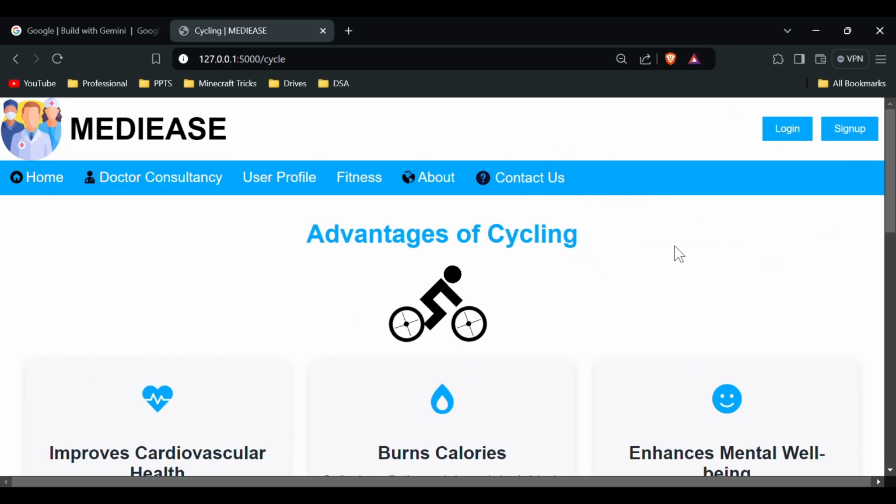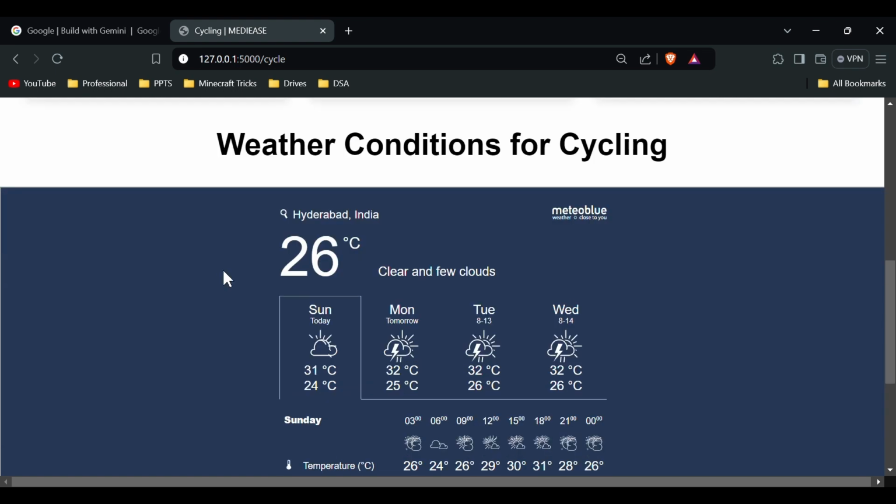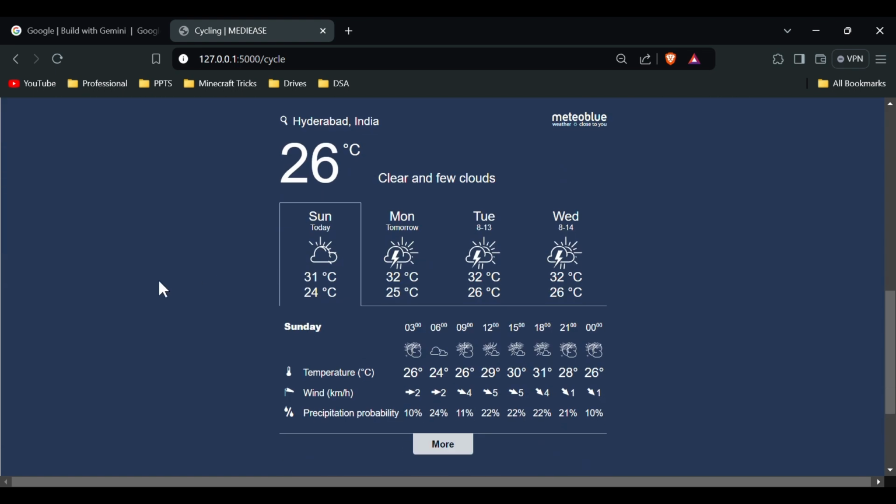Coming to the cycling page, where we have listed the advantages of cycling and also some animations. Along with that, we have used Mediease as an iframe for weather forecasting to check whether the climate is ideal for cycling or not.